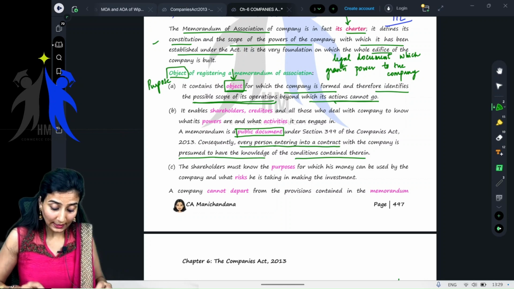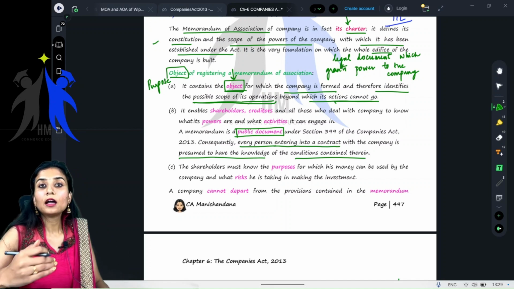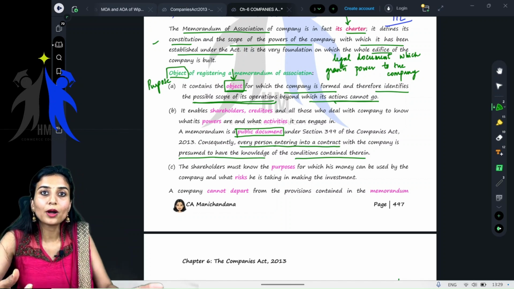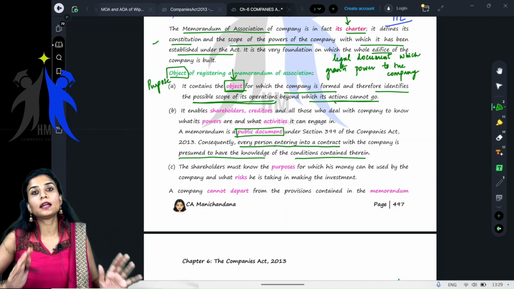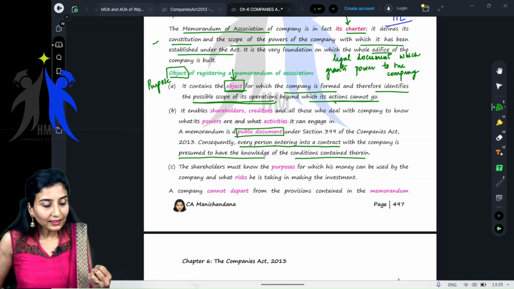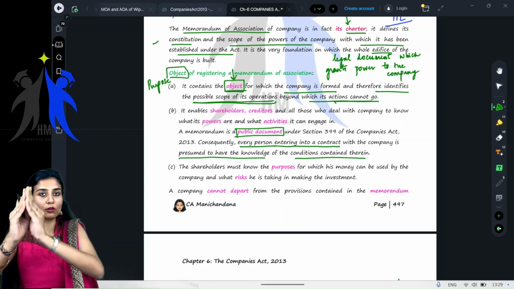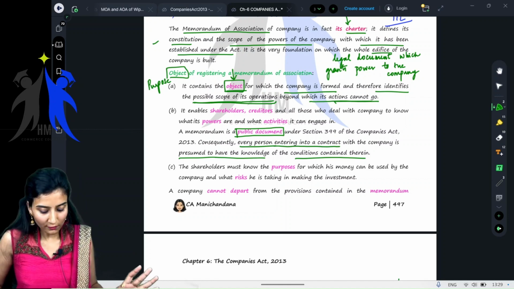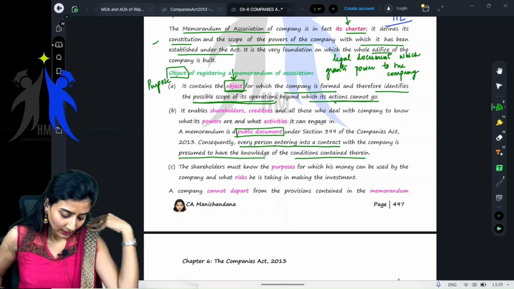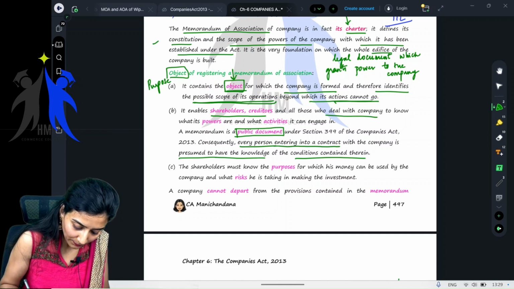Children, we are going to do this in detail, don't worry. Okay, what they're trying to tell you is, because this is a public document, whoever wants to enter into a contract with the company is presumed to have knowledge about what is written in that particular document. It is a presumption by law. That person, whenever he is entering into a contract with this particular company, has knowledge of whatever is written in the Memorandum of Association and also the conditions therein. Right, everyone? Yes.